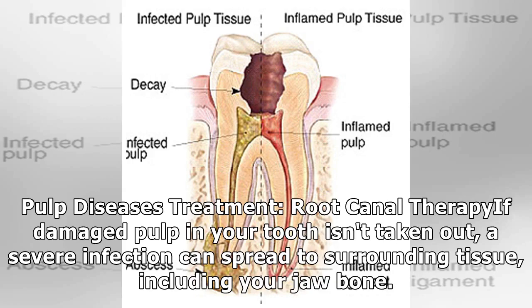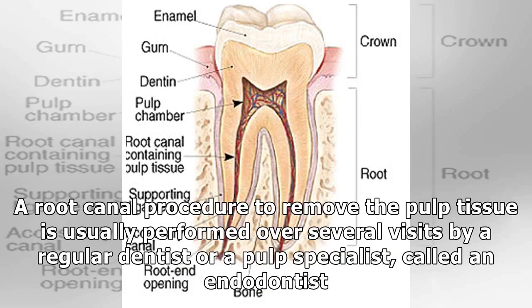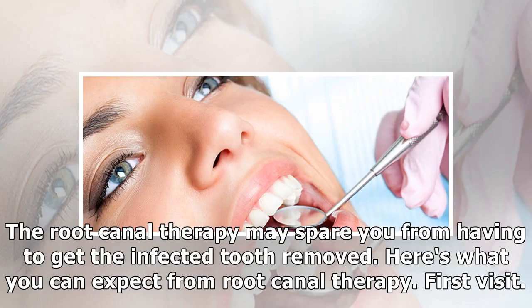Pulp disease treatment: root canal therapy. If damaged pulp in your tooth isn't taken out, a severe infection can spread to surrounding tissue, including your jawbone. A root canal procedure to remove the pulp tissue is usually performed over several visits by a regular dentist or a pulp specialist, called an endodontist. The root canal therapy may spare you from having to get the infected tooth removed. Here's what you can expect from root canal therapy.